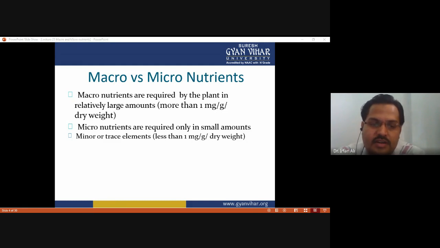If a certain nutrient is required in more than 1 milligram per gram dry weight of the plant, then it is termed or named a macronutrient. If it is required in a small quantity, that is less than 1 milligram per gram dry weight, then it is named a micronutrient or trace element.